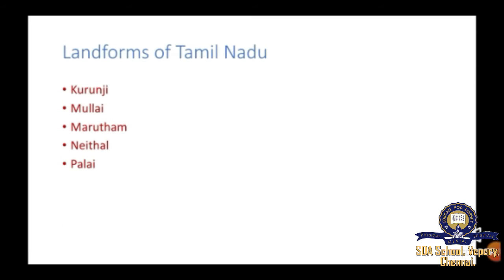So what are the landforms of Tamil Nadu? The land is classified as Kurunchi, Mullai, Marudam, Neidal, Palai. So the landforms of Tamil Nadu are Kurunchi, Mullai, Marudam, Neidal, and Palai.